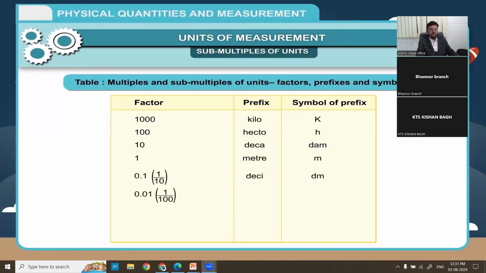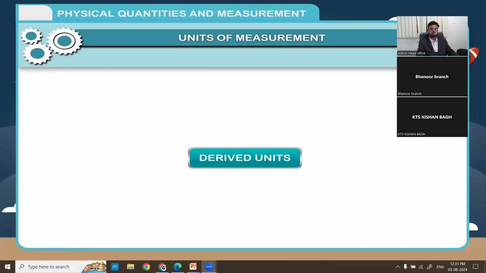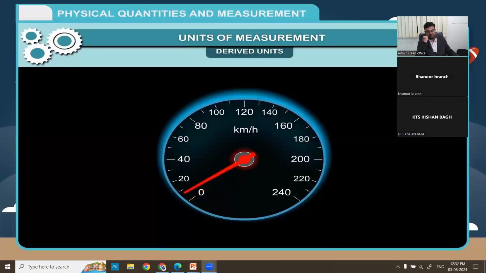0.01, 1 by 100, centi, c. 0.001, 1 by 1000, milli, m. That is also 10 power minus 3. 0.000001, 10 power minus 6, 1 upon 10 lakh, micro, mu.